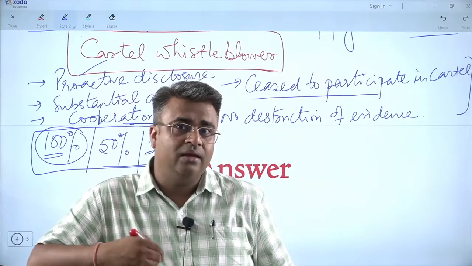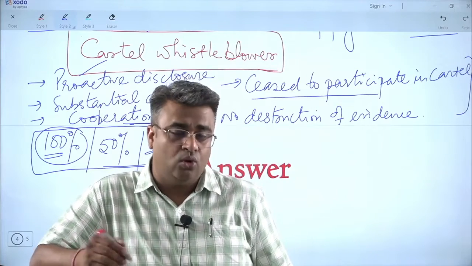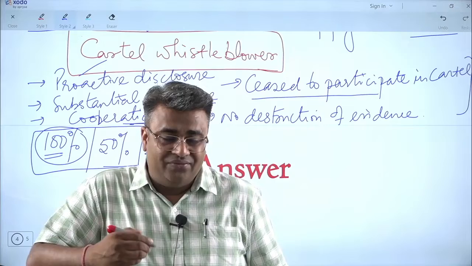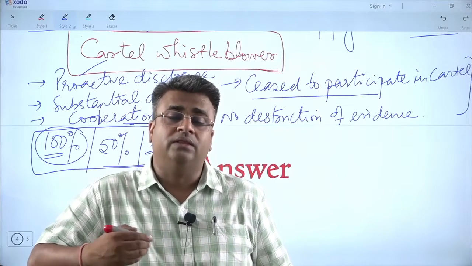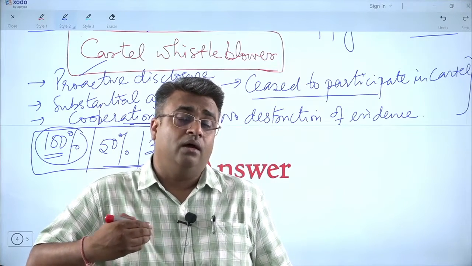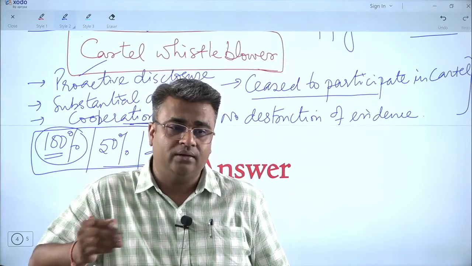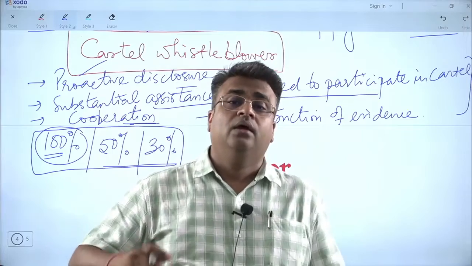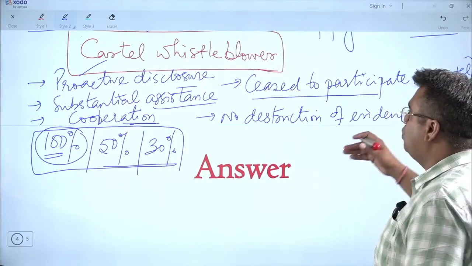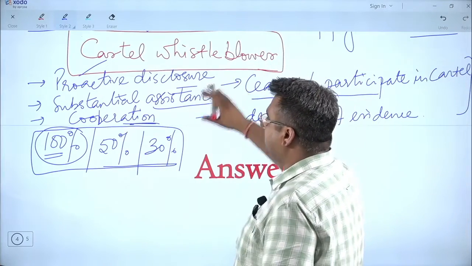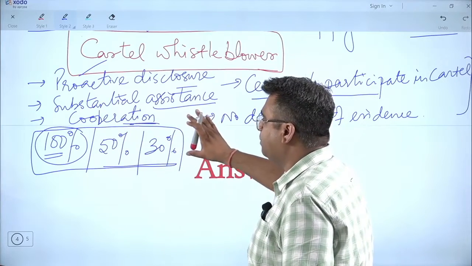So if any enterprise or enterprises or persons enter into the cartels, they will be subject to penalty, which will be based upon their turnover. Now the point is, if you come before the authorities as a whistleblower, then you will be getting a reduction in the penalty.